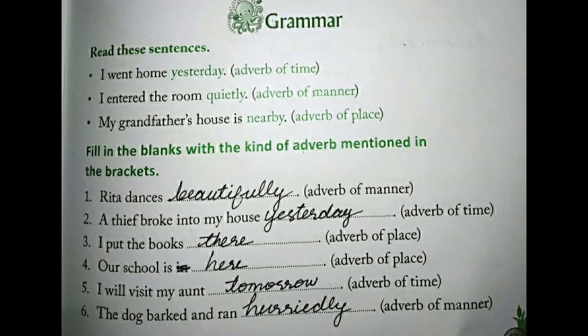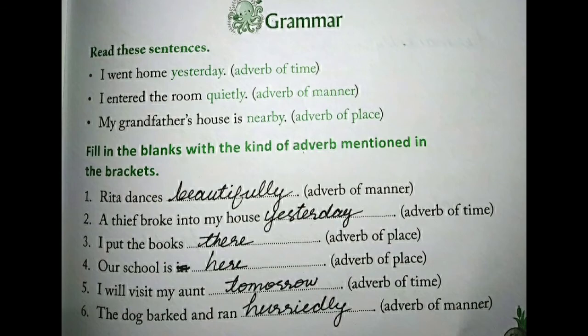Now look at these following examples. I went home yesterday. Here the highlighted word is yesterday. It shows adverb of time when an action happens. Second one, I entered the room quietly. How did I enter the room? Quietly. It shows how the action is done. Next one, my grandfather's house is nearby. So the word nearby shows adverb of place. It shows the house of grandfather. The adverbs yesterday, quietly, and nearby add to the meaning of verbs.